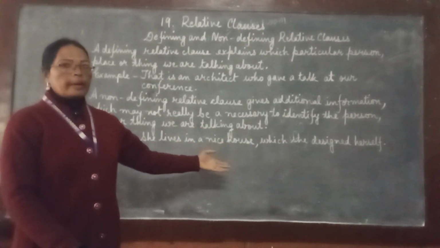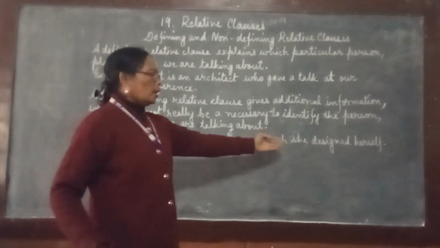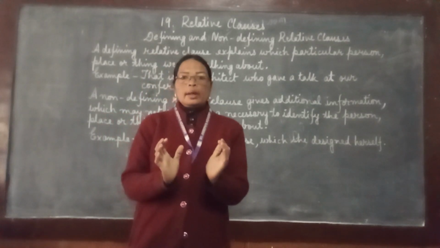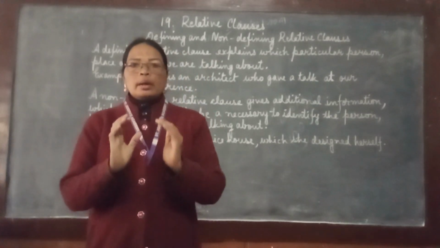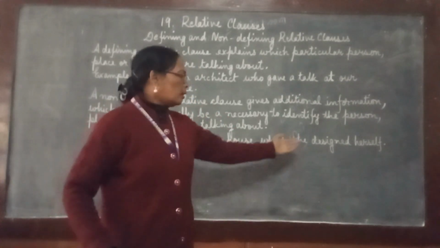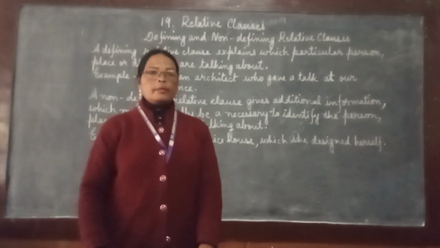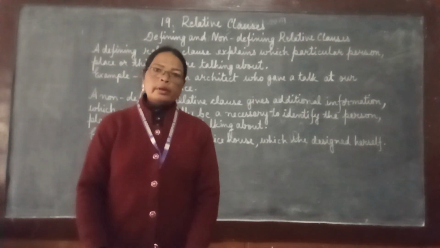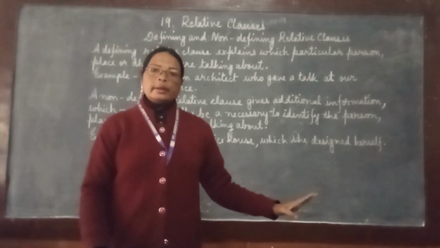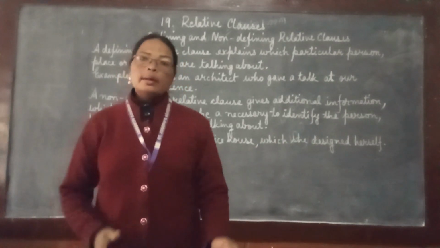The information we already have. But the extra information we are getting is, which she designed herself. The house in which she is living is a nice house, and that nice house is designed by herself. We already have the information that the person is living in a nice house. What other extra information are we getting? We are getting that she had designed it herself.